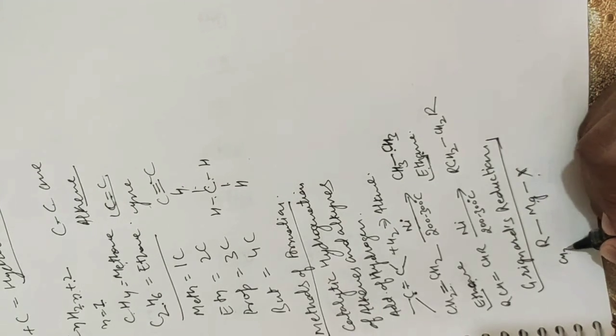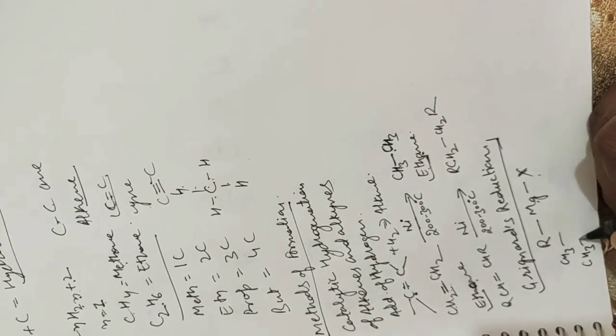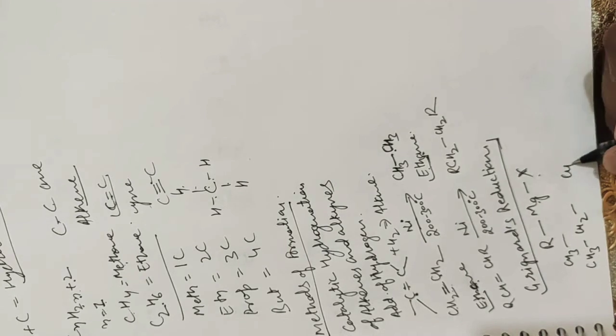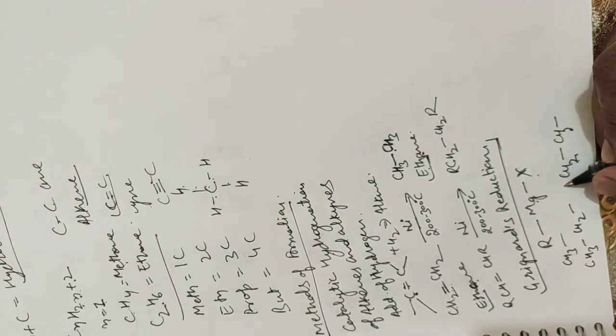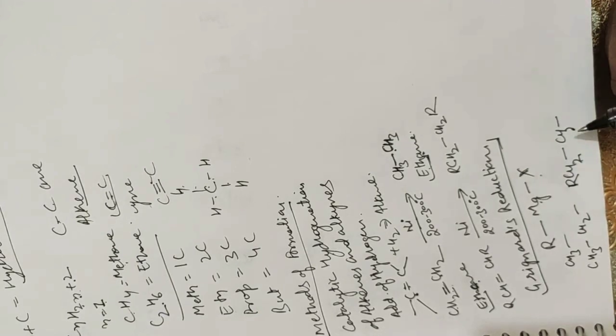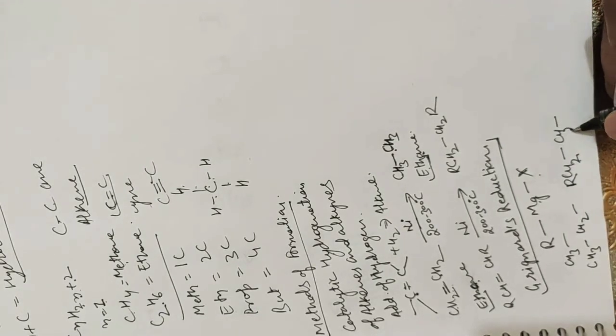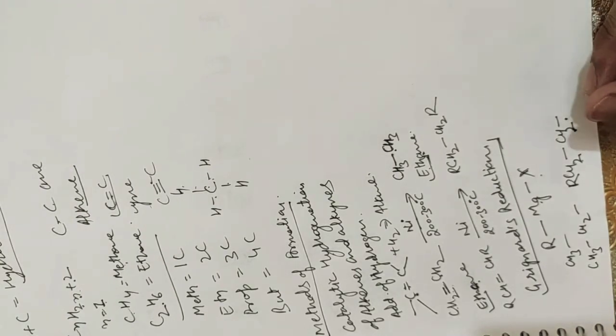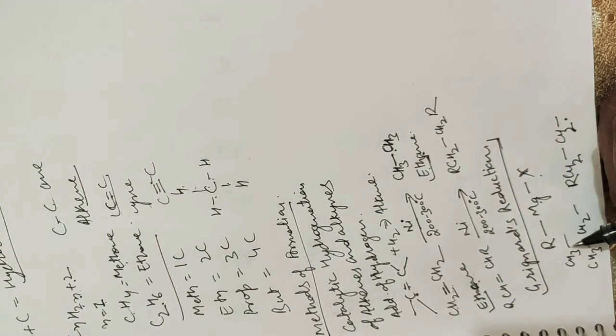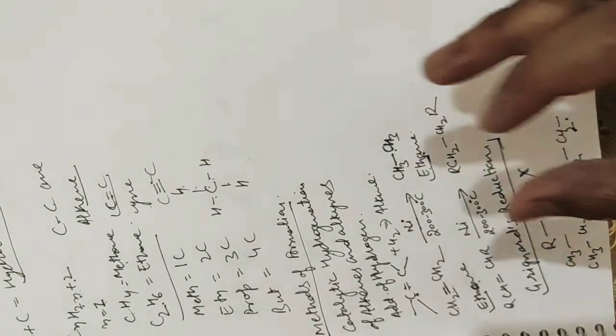The alkyl group may be CH3, or CH3CH2, or CH2, CH. This is the alkyl group. There are millions of different types of alkyl groups, so we can't write every alkyl group on this page.